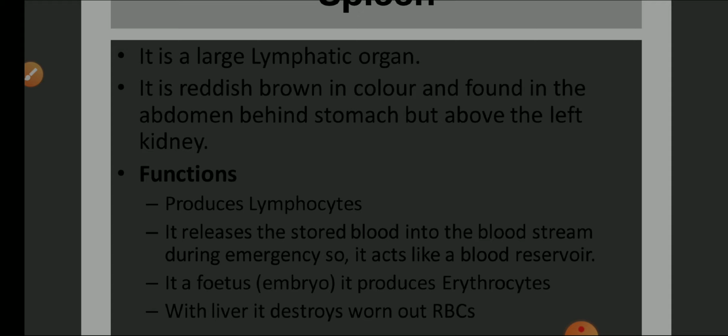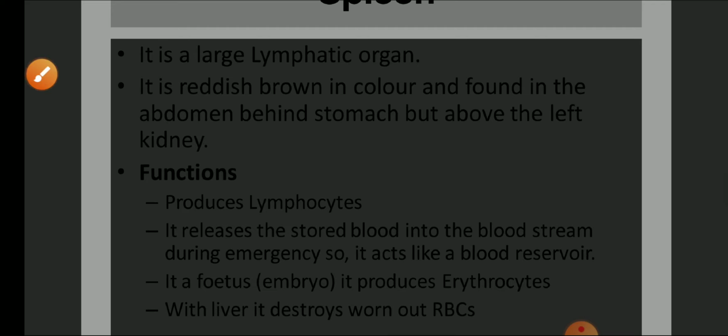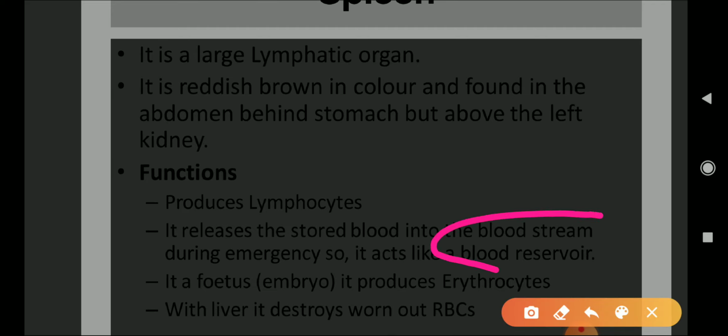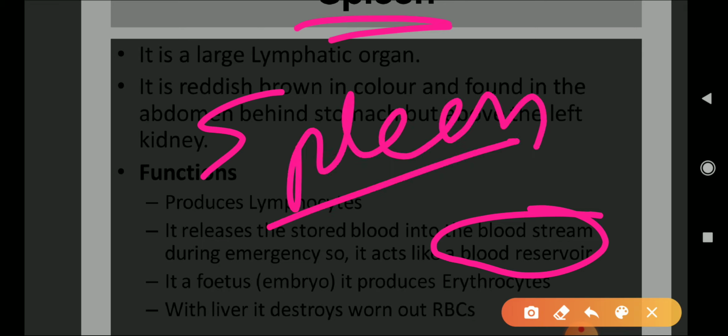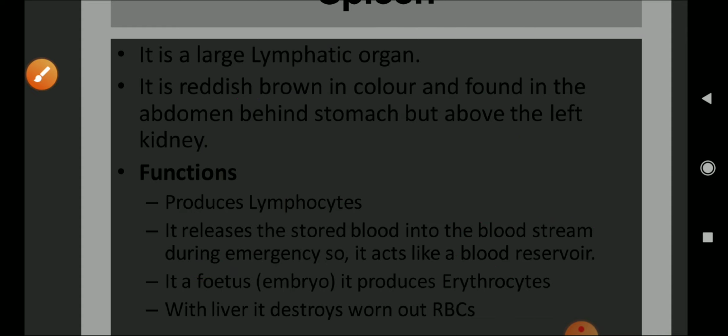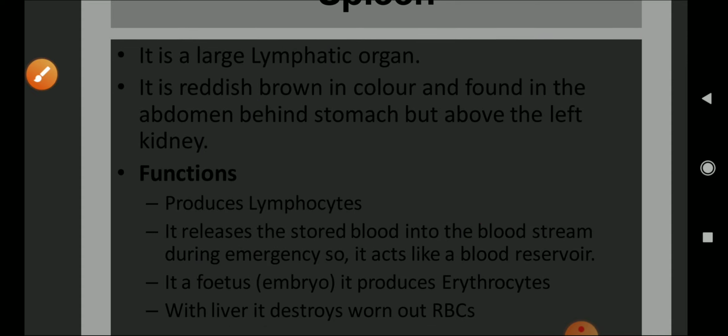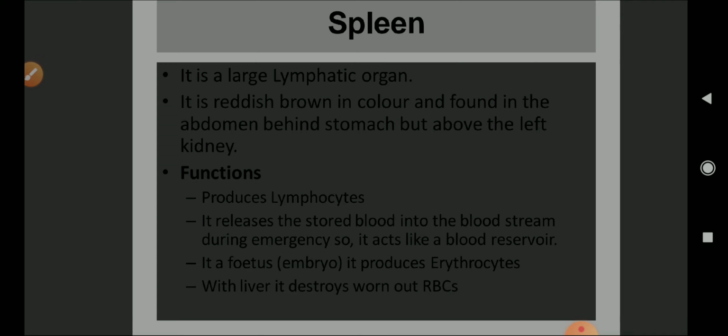blood reservoir. So this is an important question: which organ is also considered to be a blood reservoir? Spleen is the answer. Spleen is considered as the blood reservoir during the time of emergency. No doubt it is considered to be the graveyard of RBC, but it is also considered to be the blood reservoir. In fetus, it helps in the production of RBC. With the liver, it destroys worn out RBC. So this is all about spleen.